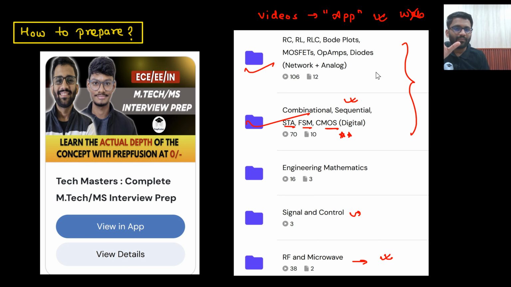So for IITM only these two you need to cover, that's it. And if you are only going for an analog profile, then only this one you need to cover. Are you getting this point? Is that clear? How will you do the preparation?